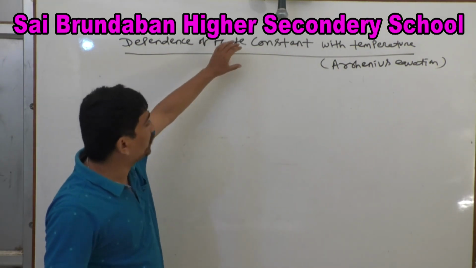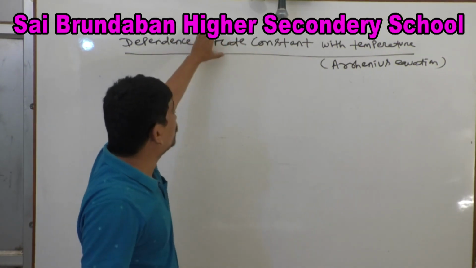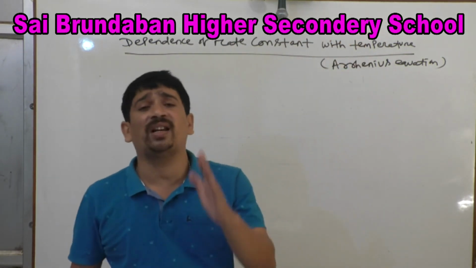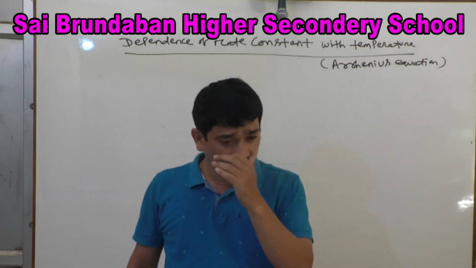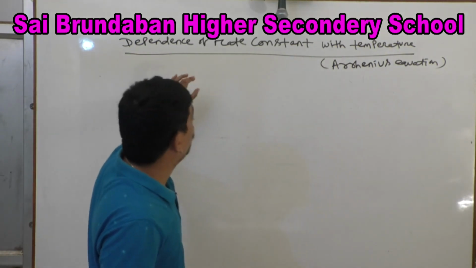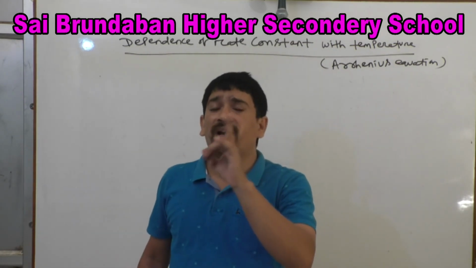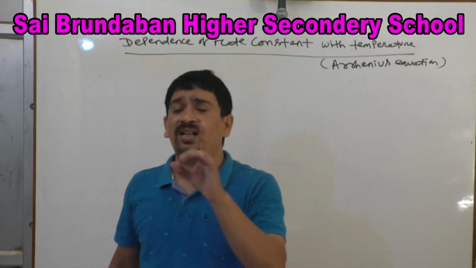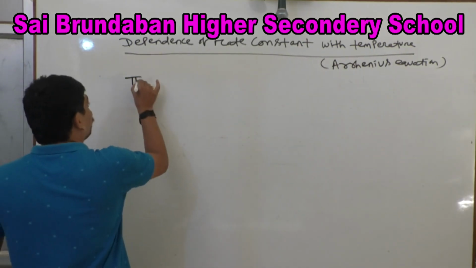So what is Arrhenius equation? The equation which gives the relationship between rate constant and temperature is called Arrhenius equation. So he will put the question, what is the relationship between rate constant and temperature? Simple, you write this Arrhenius equation. So I am writing first the equation